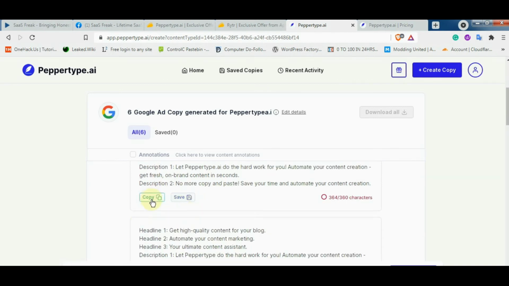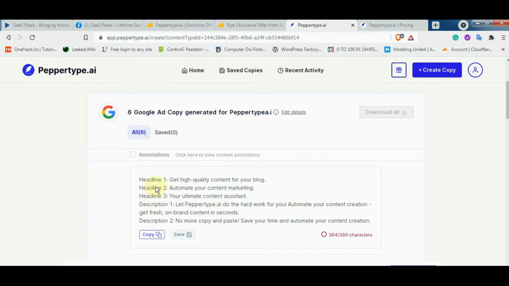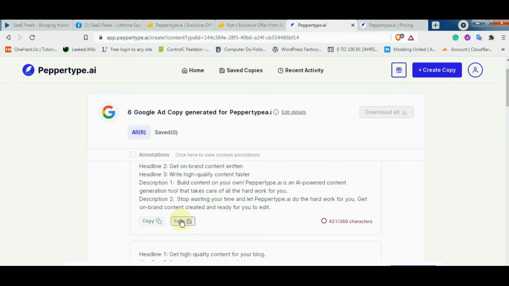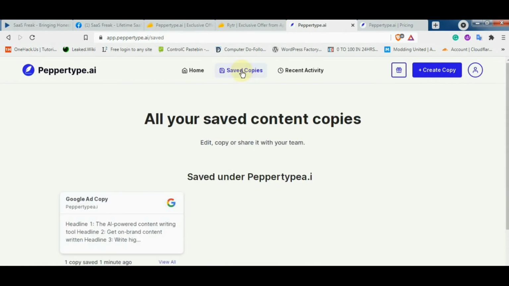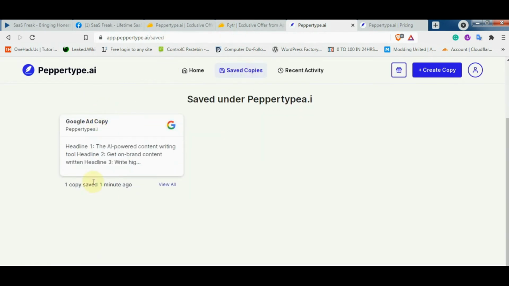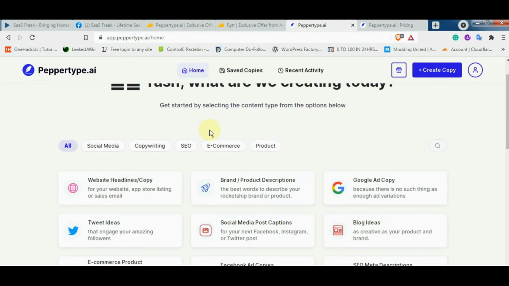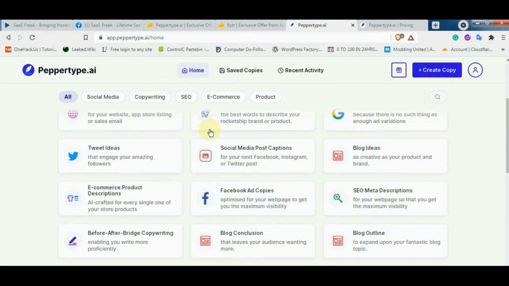So yeah, you can just copy from here, just click here and the paragraphs will be copied. Or if you want to save it for later, just click on save and it will be saved. And you can get that from here, just click on saved copies, and yeah, you can see here I've got mine. So yeah, this works like that. Now let's check other use cases as well.